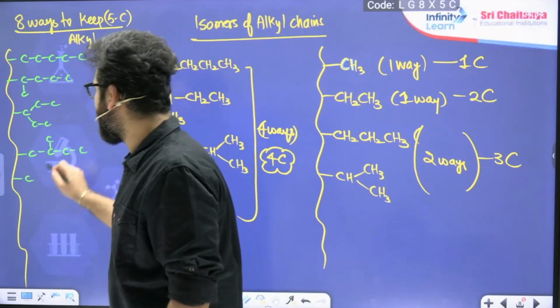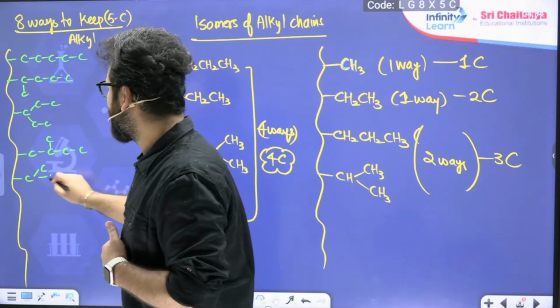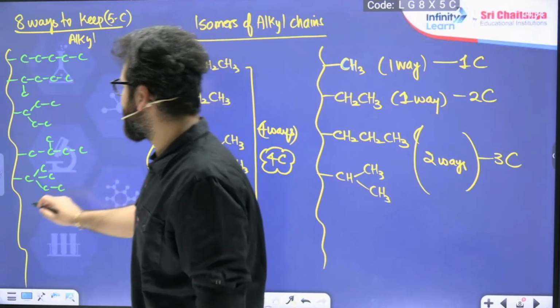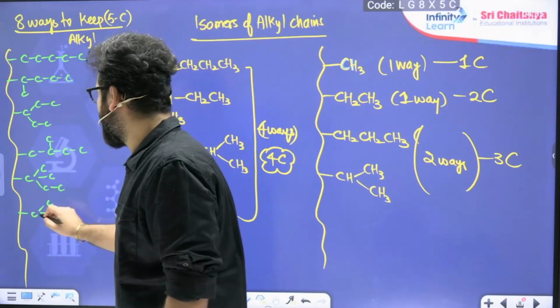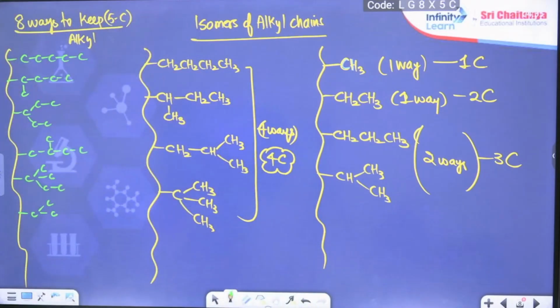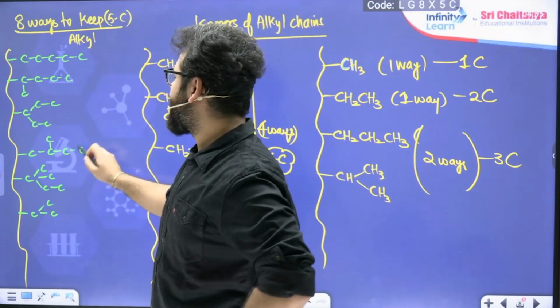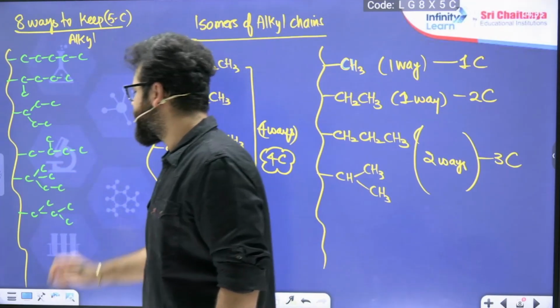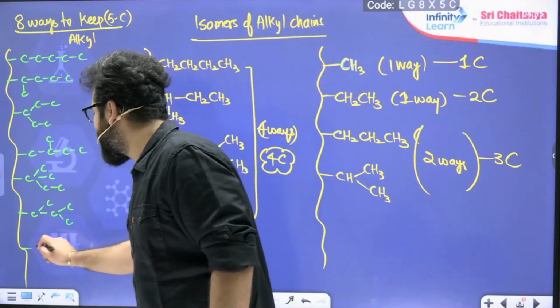The other way would be, if I attach from this particular carbon, it has 2 methyls and 1 ethyl, like this. If I attach from this carbon, it will have a methyl. Just a second. If I do attachment from this particular carbon, it will have a methyl group and an isopropyl group, which would look something like this. Like this, a total of 8 you are going to get. I am just drawing them.